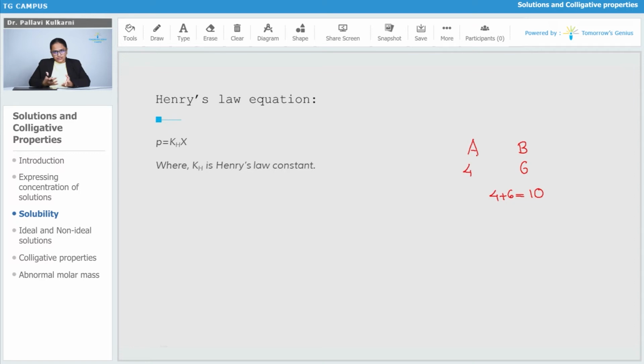So the total solution will have its own pressure. What is the contribution of one gas in that? That will be its partial pressure. As we have seen, this partial pressure is directly proportional to the mole fraction. We can write the proportionality constant, and that is nothing but Kh. So Kh here is called the Henry's law constant.